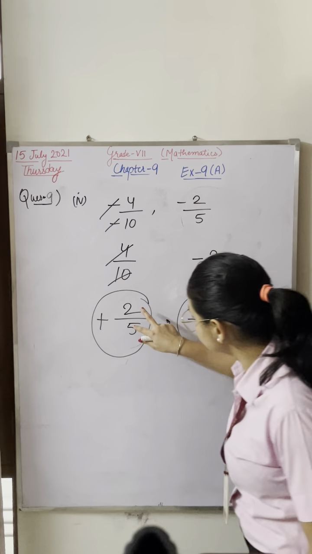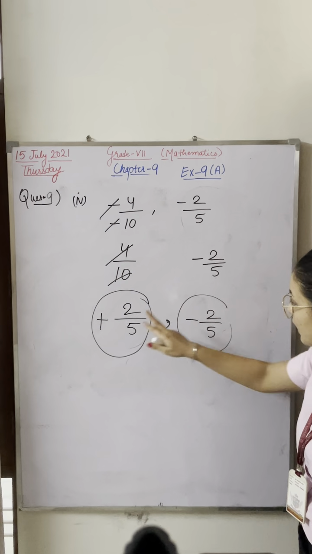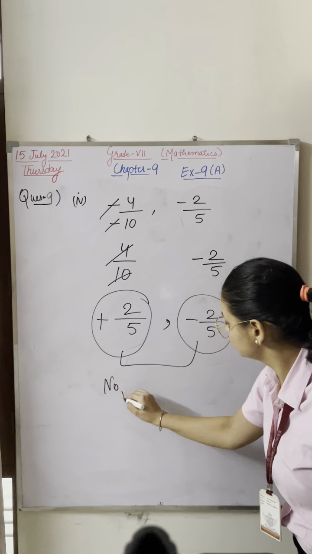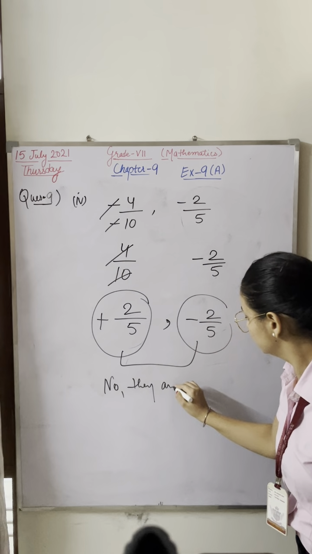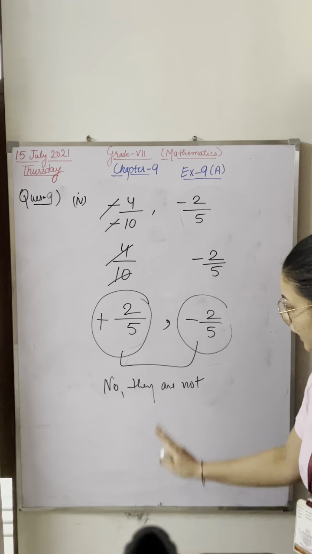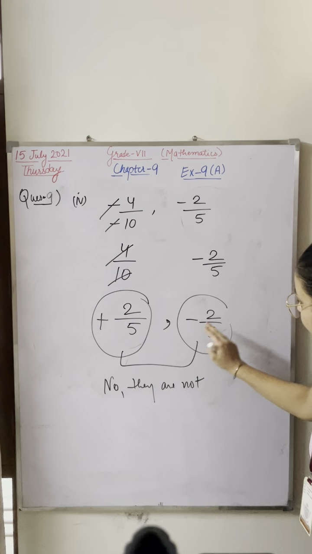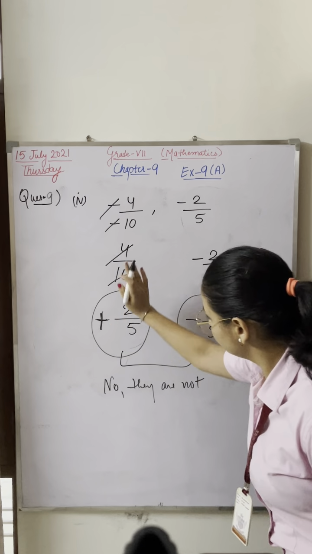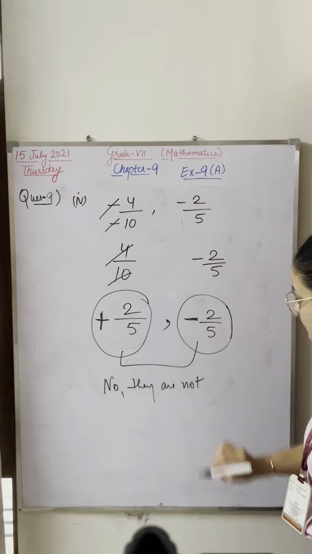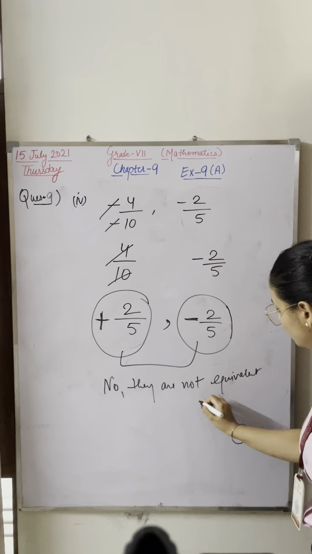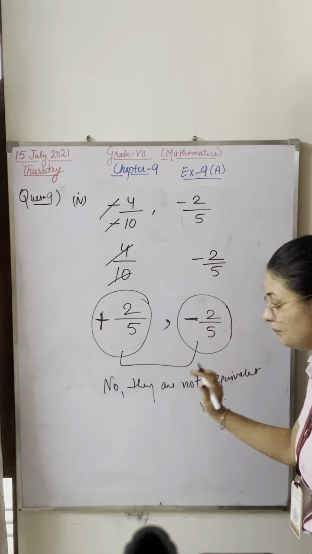If the answer is the same but the signs are different, here it is plus, positive, and here it is minus, then they are not equivalent rational numbers.